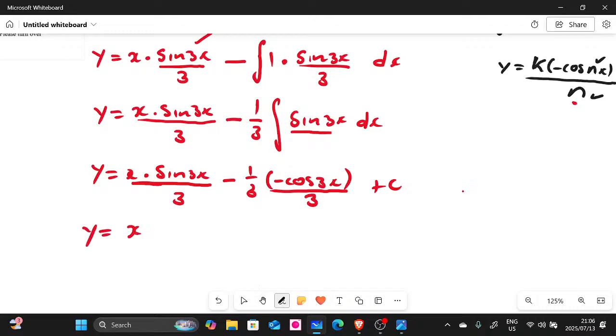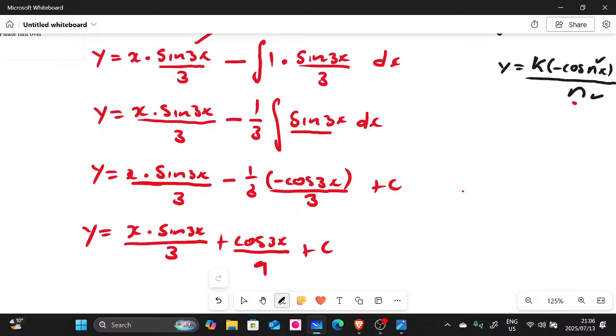The first term is still okay: sine 3x divided by 3, and then minus and minus gives us positive. On the numerator we have 1 multiplied by cos 3x, but on the denominator we have 3 multiplied by 3, which gives us 9, plus c.